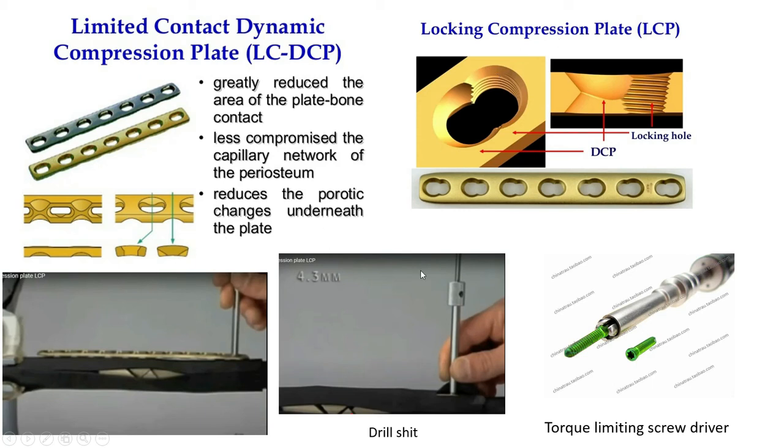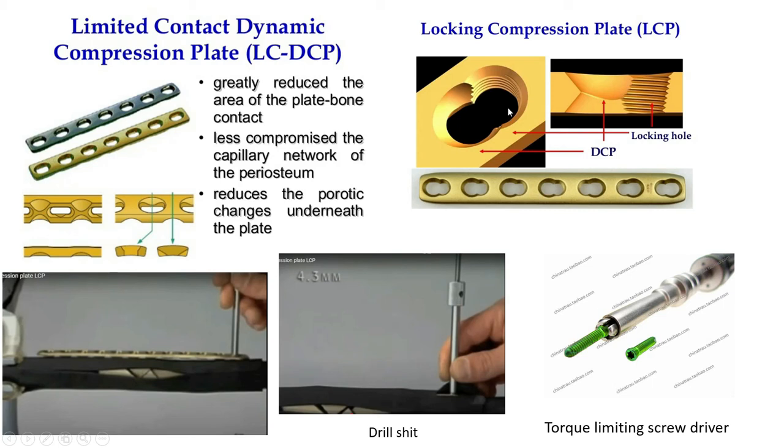And for application of the cortical screw, you have to understand the threading over this plate head. I have already told you. And this is called a combi hole locking plate. Combi hole means we can use a hole where one part is for a cortical screw and one part is for a locking screw. So in this plate we can use compression first, and after that we can use a locking screw.